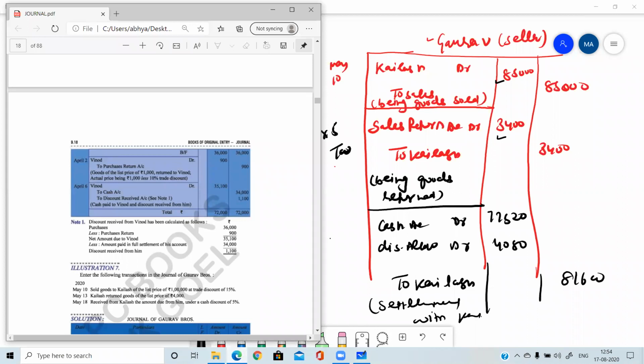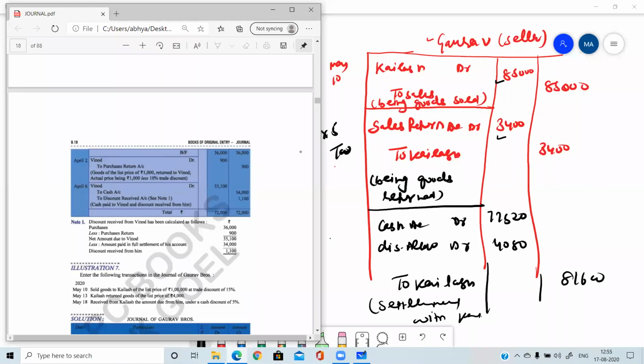Now please tell me, am I clear? Tell me, am I clear? I'm waiting for your answer. Yes, very good, Khushi, Samay. Only a few students are giving me answers, and remember that all those students who give me answers on a continuous basis, I will give them some extra marks.